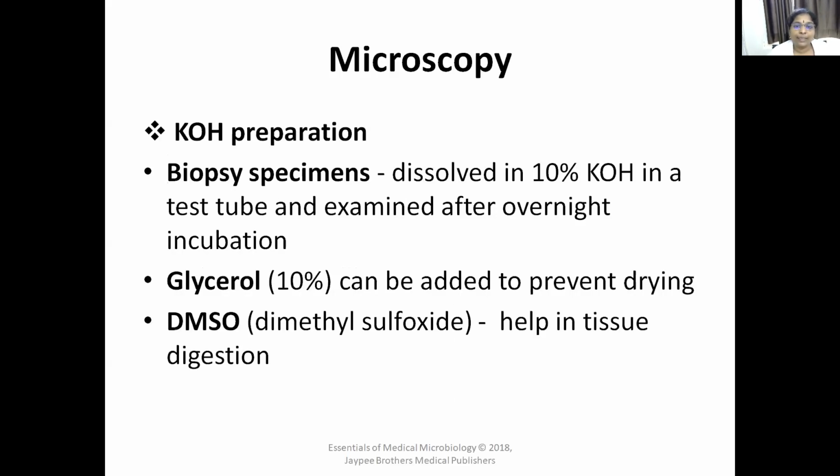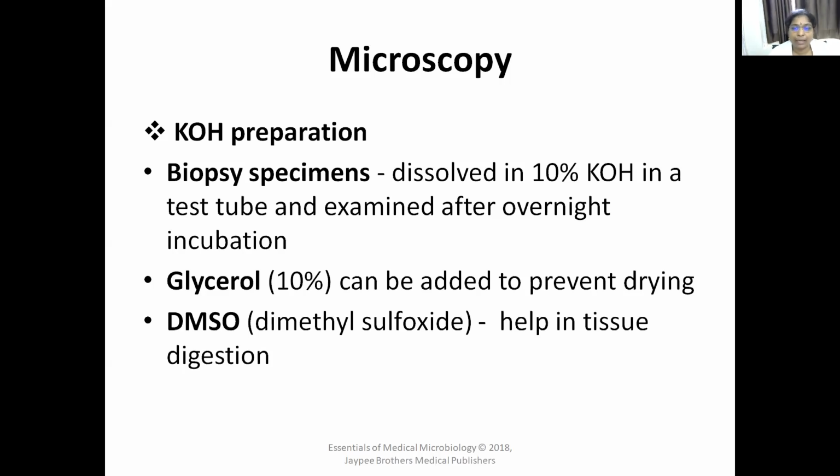For biopsy samples, a strong concentration of potassium hydroxide is used, or even 10% KOH can be used but incubated for a prolonged period, that is, overnight incubation. Glycerol can also be added, which prevents drying. The sample should not be dried, so 10% glycerol is added.